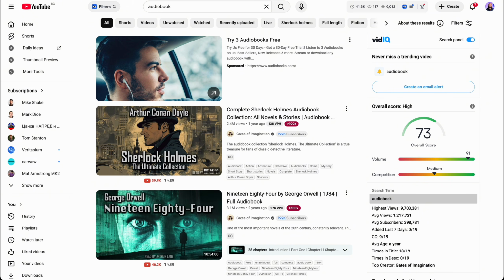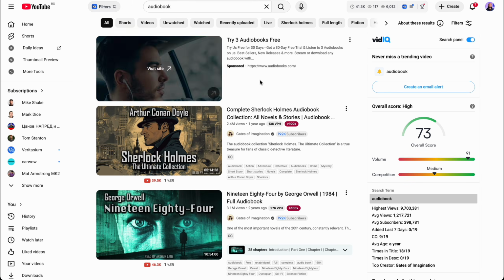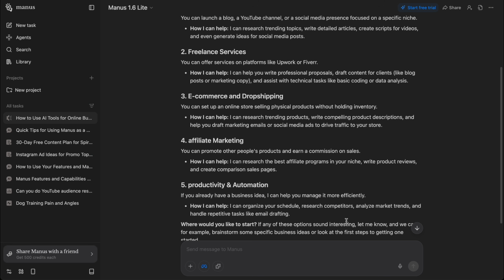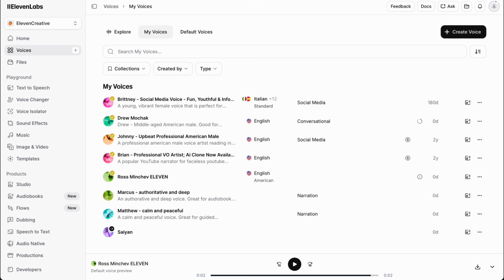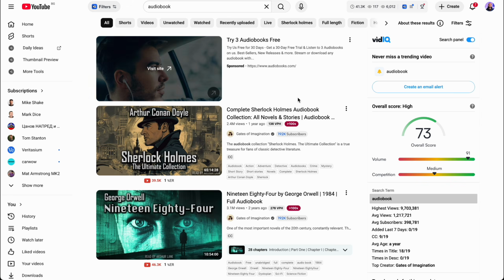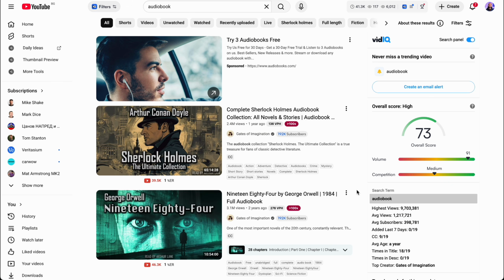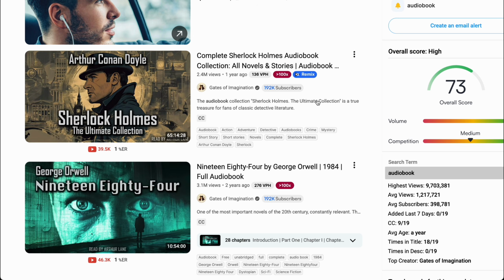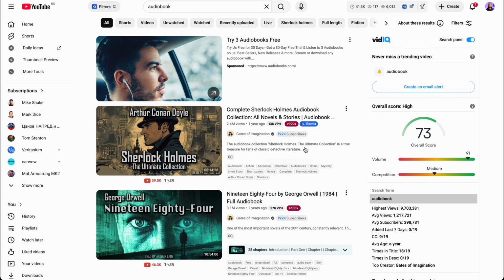By the way, the next thing you can do here, this is YouTube. And on YouTube, there are a lot of audiobooks. So what you can create and what you can do, you can either ask Manus to create an audio file based on any ebook or book, or you can go to ElevenLabs and create an ebook or audiobook from an actual book. And then I see people here upload the audio format to YouTube and they're gaining millions of views. And they're making money because YouTube pays you money when you have views.